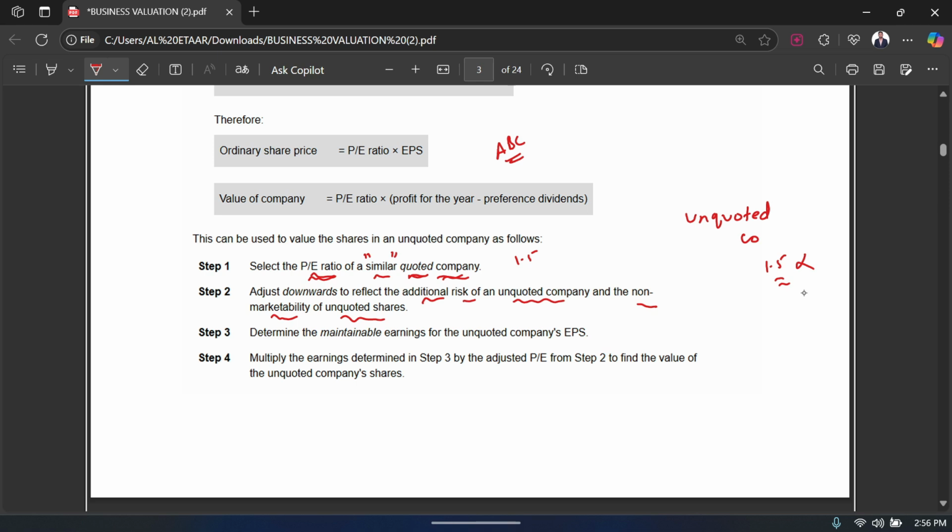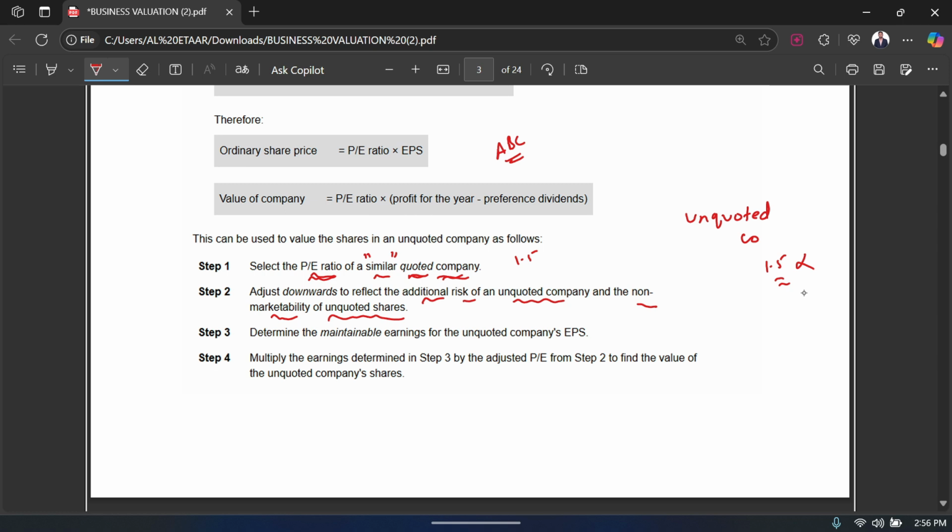They do their analysis and then invest based on it. But if the company is unquoted, not listed on the stock market, then it's non-marketable, because the general public would not get to know about it. So that's the non-marketability factor of an unquoted share. This is step number 2.